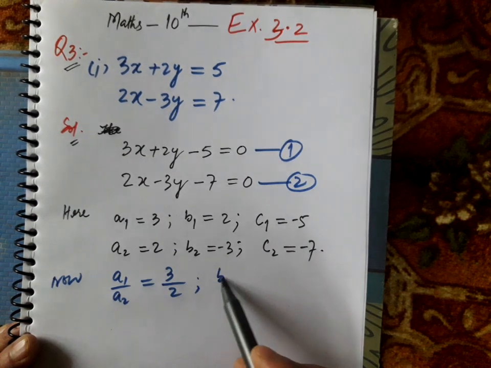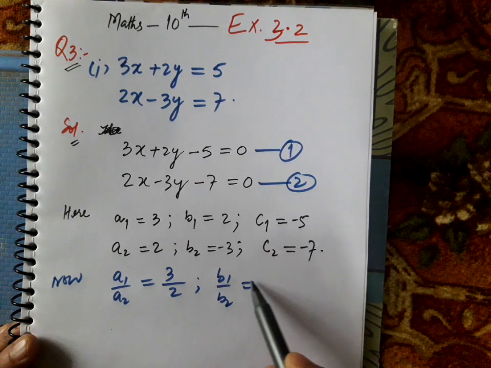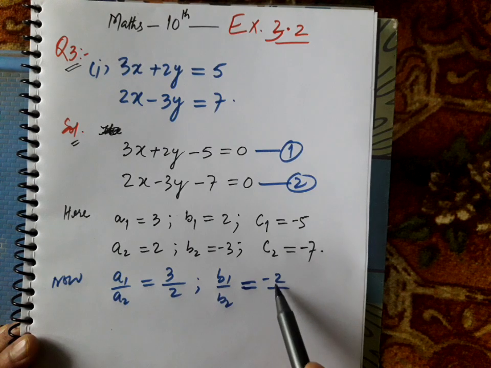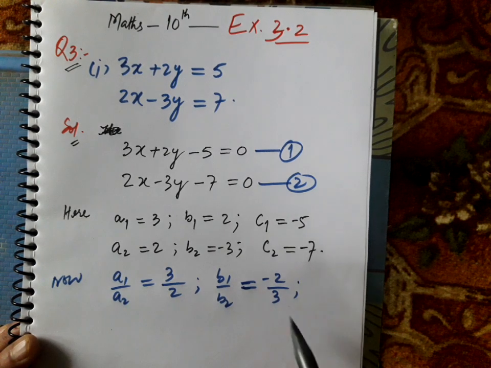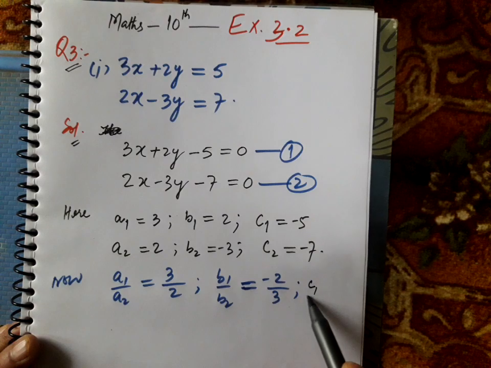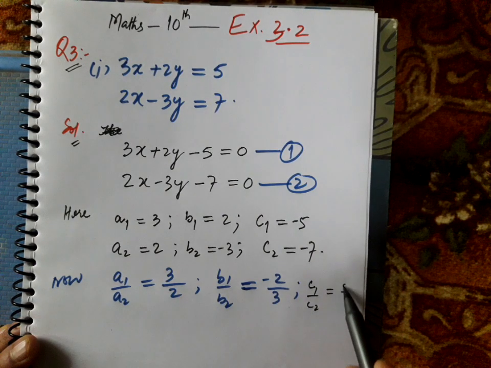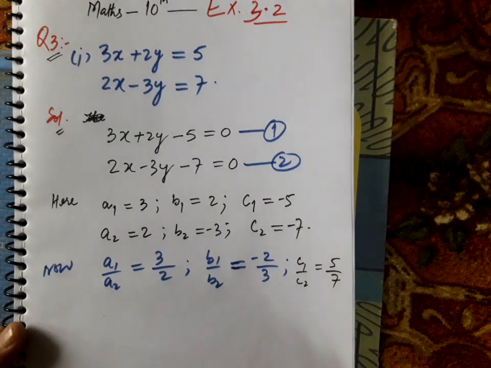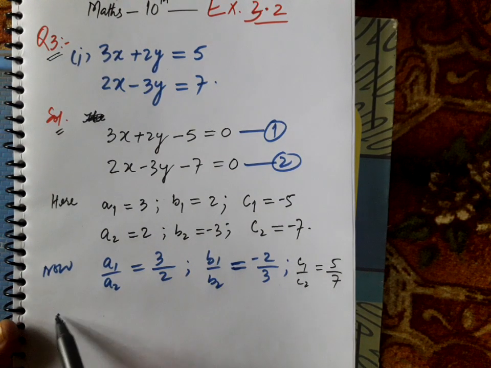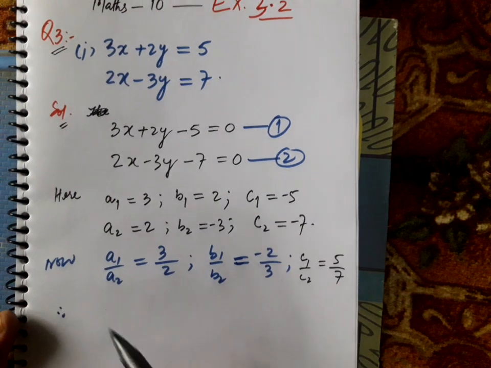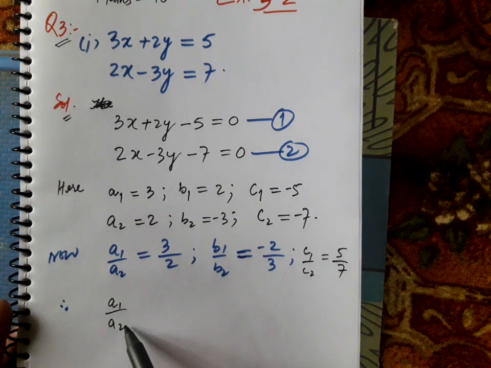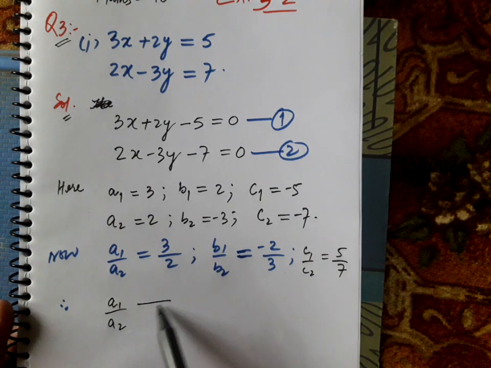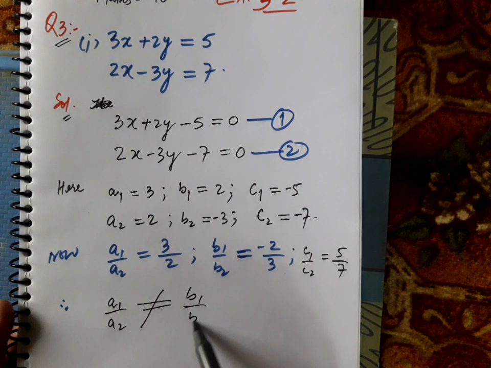Simply b1 by b2 is equal to 2 by minus 3, that means minus 2 by 3, and c1 by c2 is equal to 5 by 7, minus and minus will go. तो इस तरह से हमें समझ आया, a1 by a2 is not equal to b1 by b2.